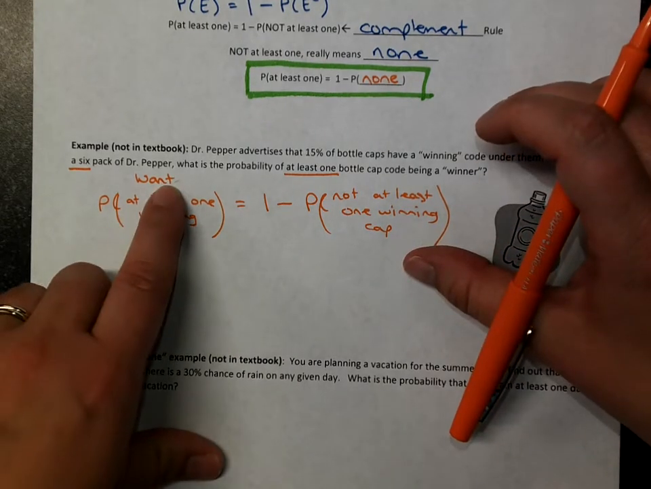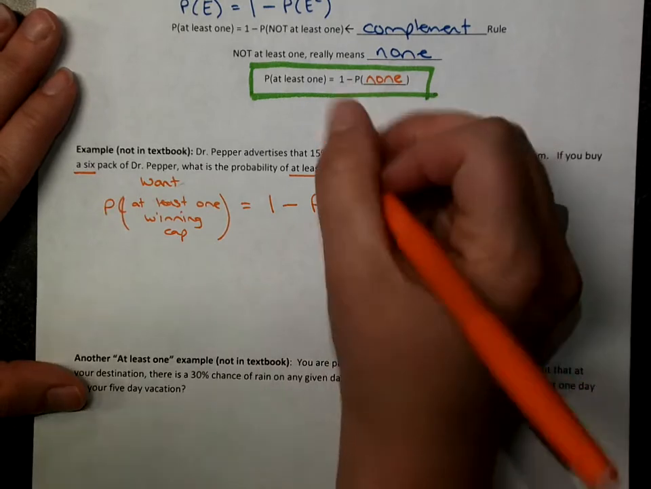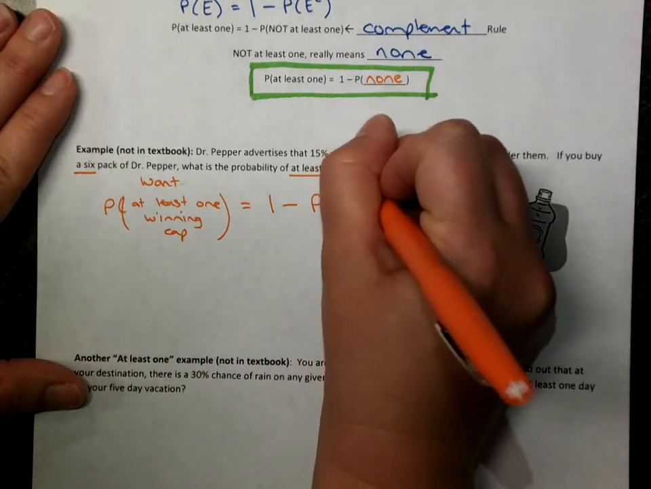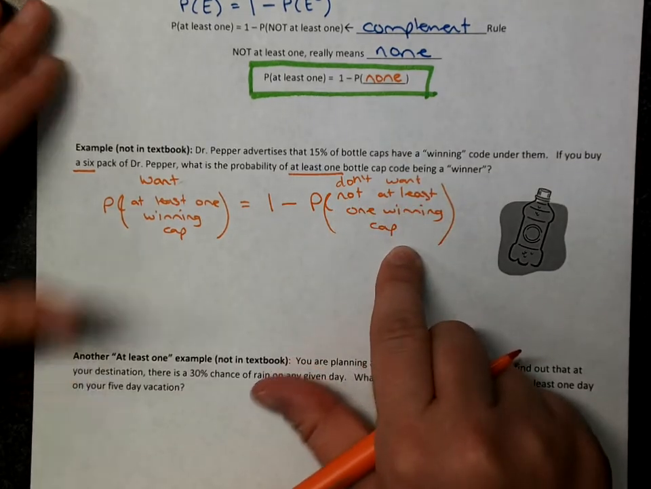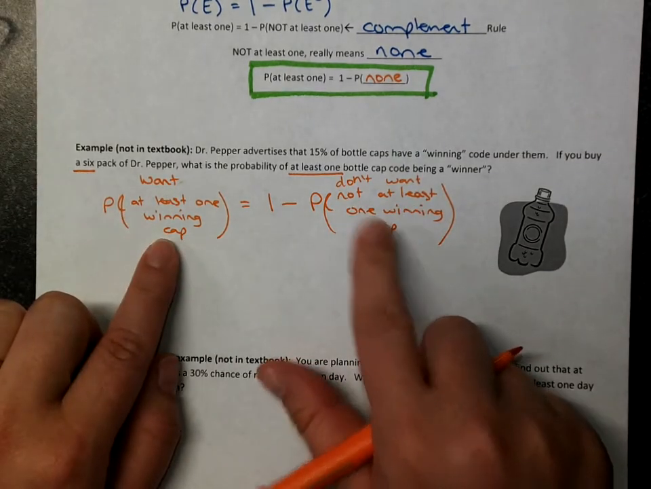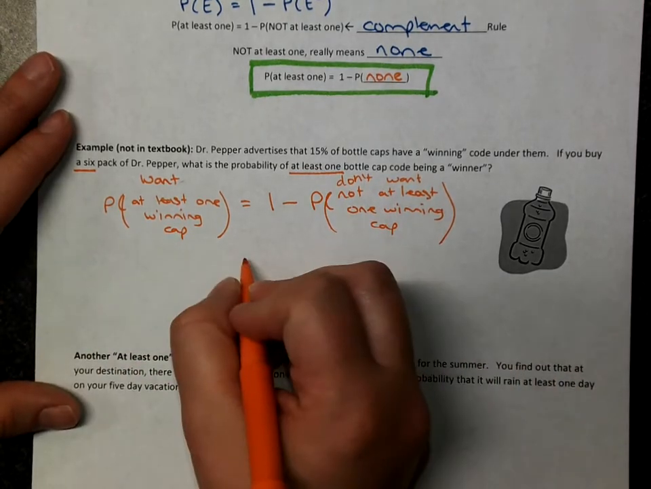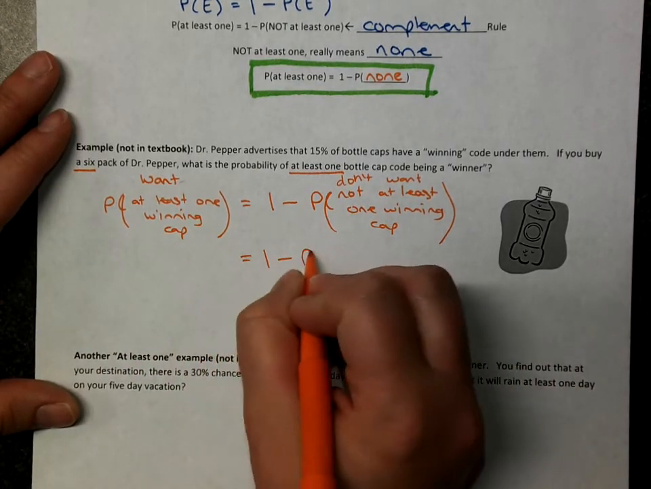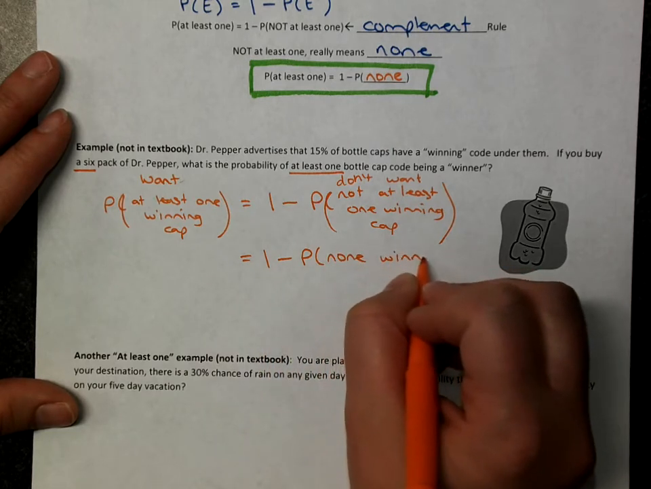So what you want is at least one winning cap. And you do 1 minus what you do not want. So you don't want nothing to win, right? If you want at least one winning cap, what you don't want is for them all to be losing caps. So 1 minus the probability of none winning.